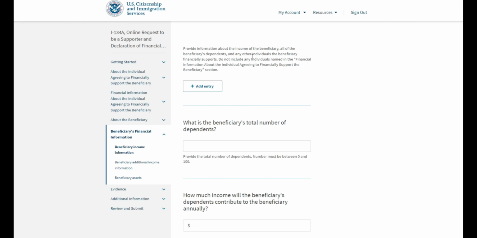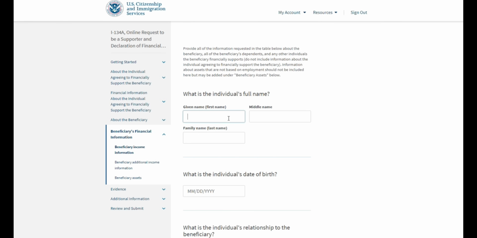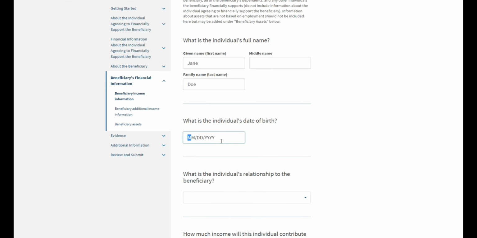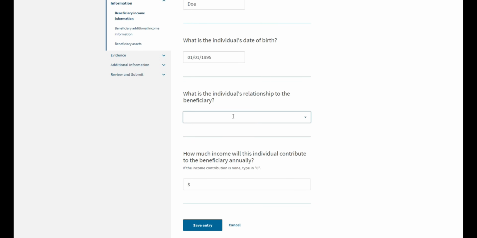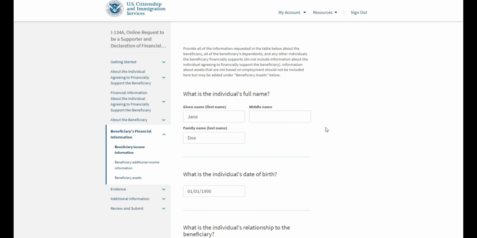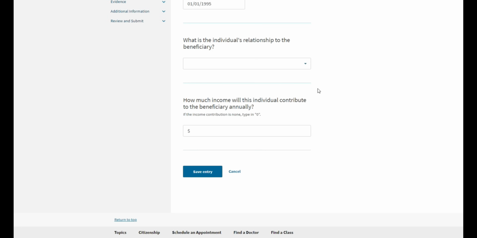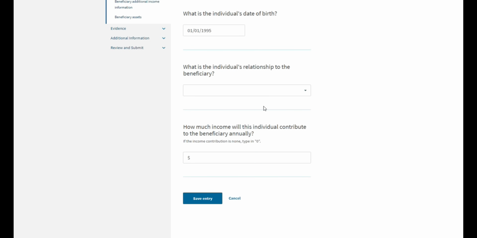Here, you will need to provide information about the beneficiary and their income and the income of any dependents that they may have. First, you will list the beneficiary themselves. So add entry, type in the name of the beneficiary, their date of birth again, and their relationship to the beneficiary. Here, because the person we listed is Jane Doe herself, we do not have to select what the relationship is. And finally, how much income will this individual contribute?